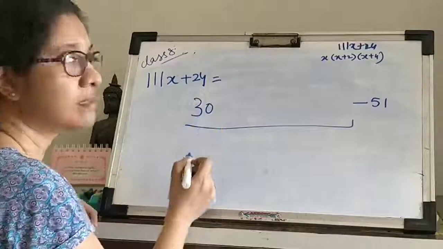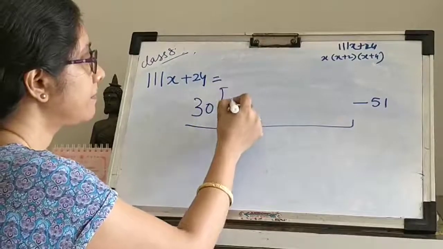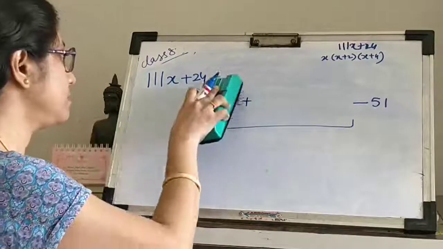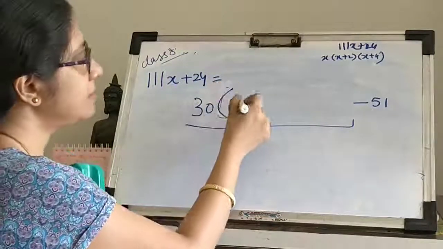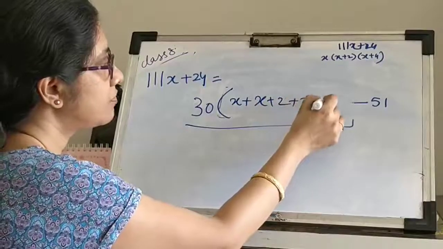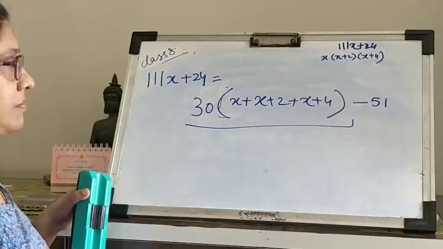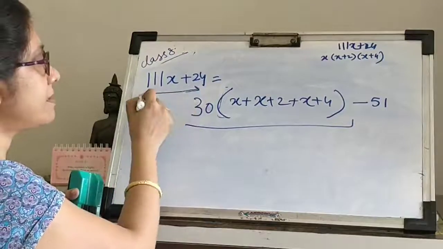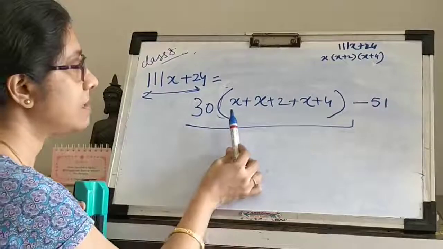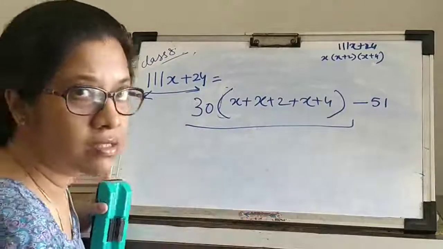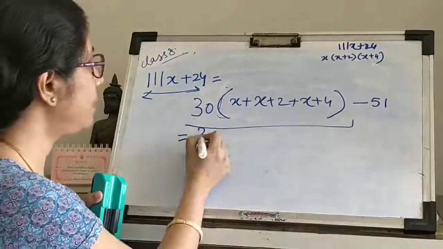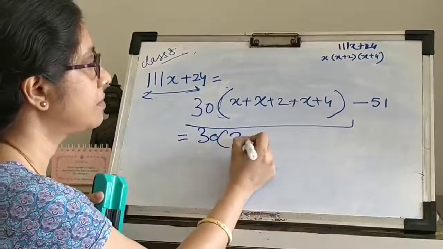30 times the sum of the digits. What are the digits? X, x plus 2, x plus 4. So the given number is 51 less than 30 times the sum of the digits. So what do I get? Simply, I will simplify it.